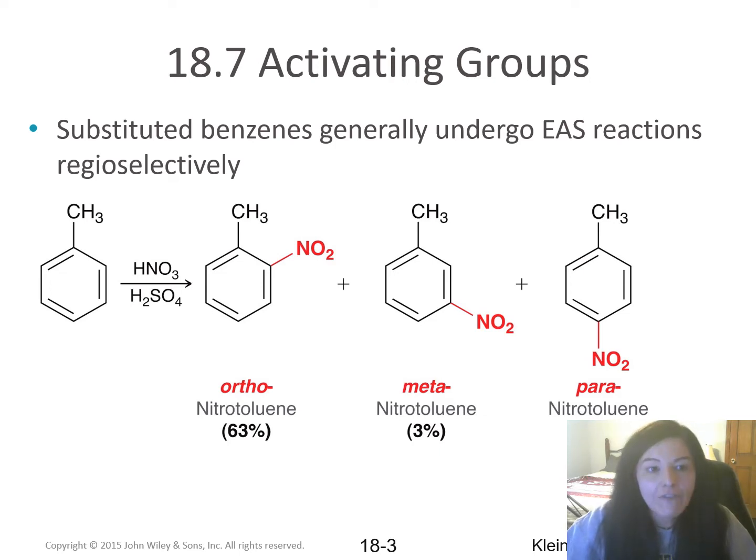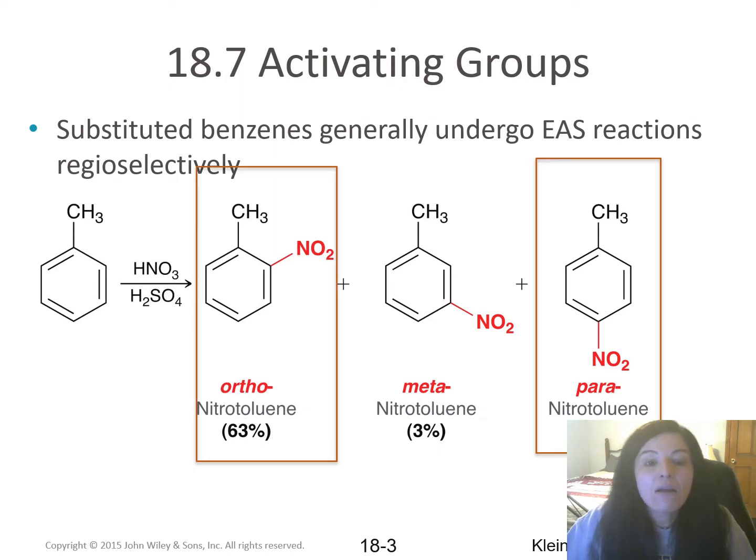So again, let's go back. For toluene, which has a methyl group attached, we can see that when we add a nitro group, it prefers to go to either the ortho or the para positions. We get more of those two products. Very little of this nitro group adds to the meta position relative to the methyl group. Again, remember, when we do these electrophilic aromatic substitution reactions, we're only adding in one group at a time.